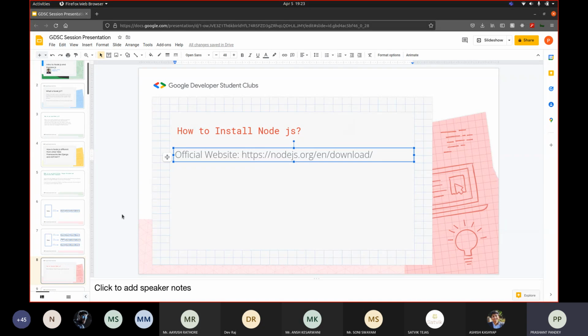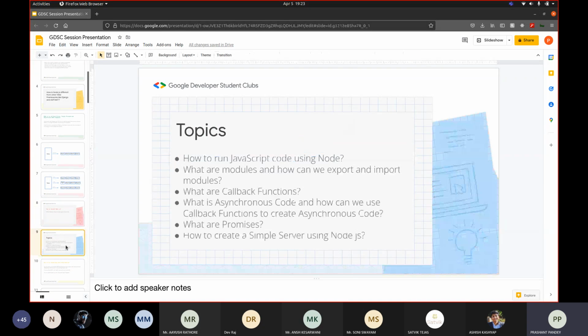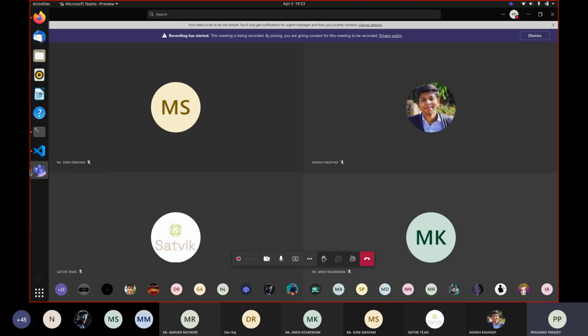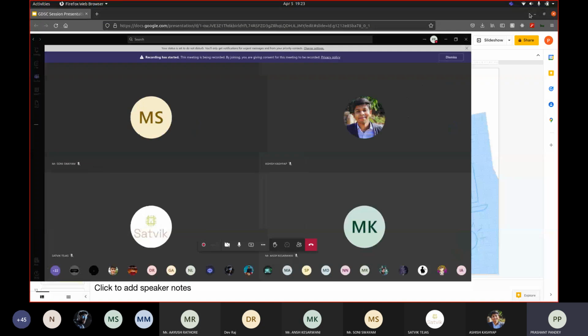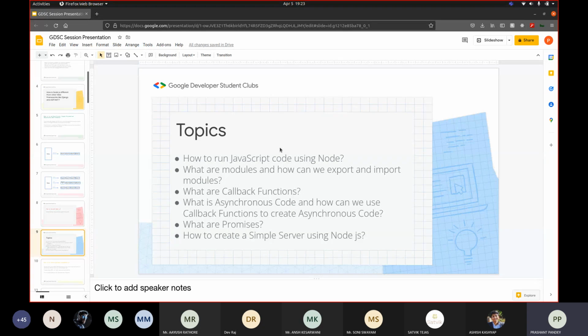Now we move on to the topics that we'll be covering in Node.js. First I'll be coding a simple backend that will help you learn more about Node.js. We won't be using any libraries here. We will just be using pure Node.js and the modules that are already available with it, so that you can have a clear idea of where the difference lies when you use a library and when you don't. That's how you will learn the main difference between these two things.